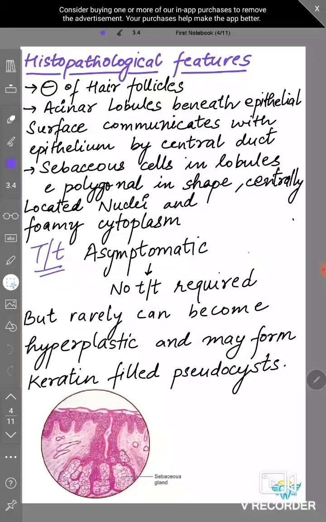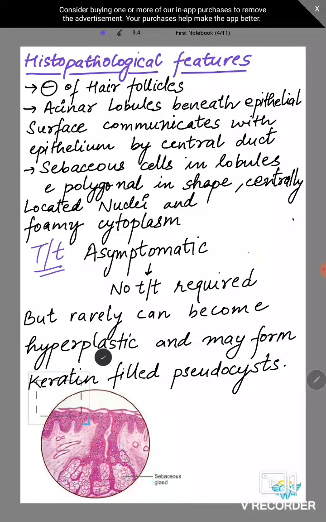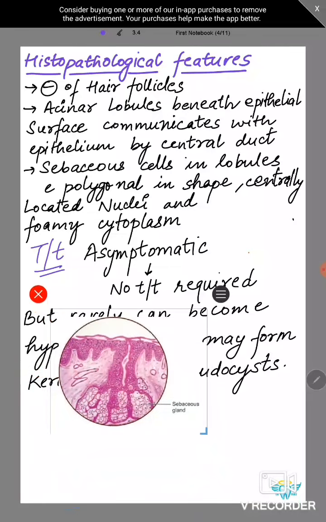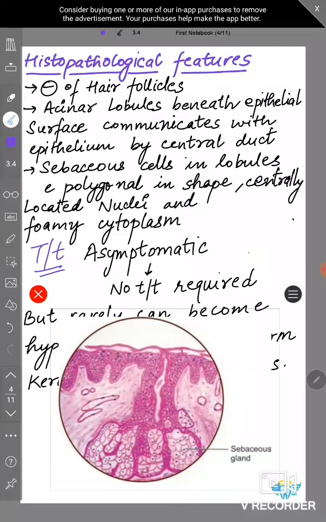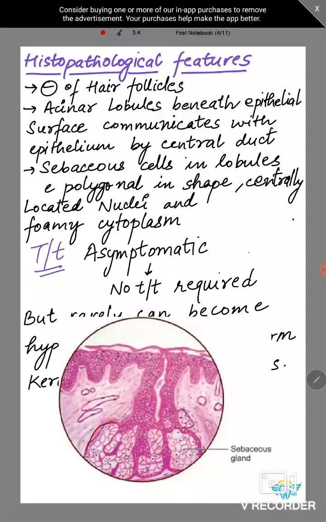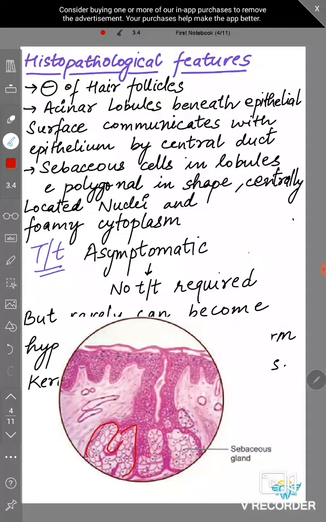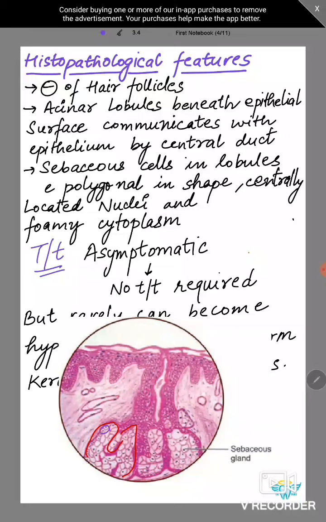What does it mean? If you see this diagram, this is the histopath diagram. These are the acinar lobules here, whatever I'm marking with red. These lobules have sebaceous cells. Whatever I'm marking with purple, these are the sebaceous cells, and sebaceous cells are polygonal.